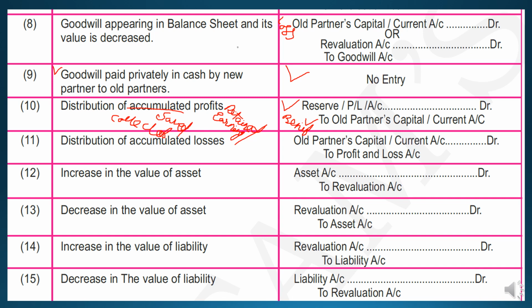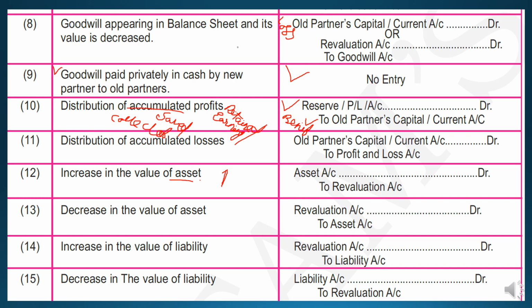Increase in the value of an asset: whenever an asset increases, the asset account will be debited. Revaluation is one account which we have to prepare in this chapter, so the revaluation account will be credited. So asset account debit to revaluation account. Decrease in the value of an asset is the reverse: revaluation account debit to asset.